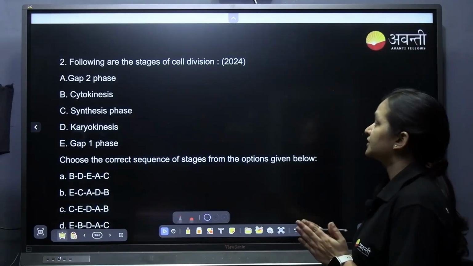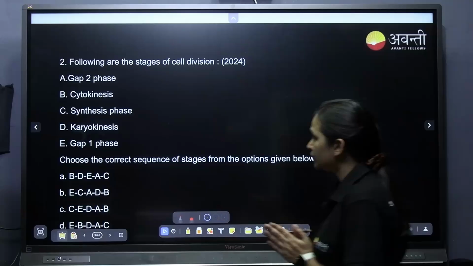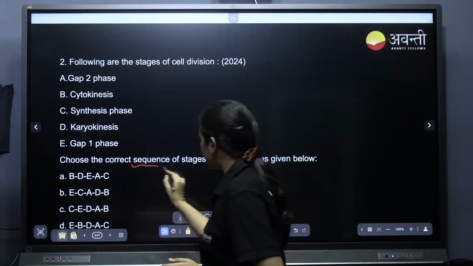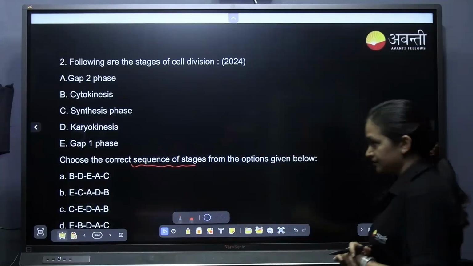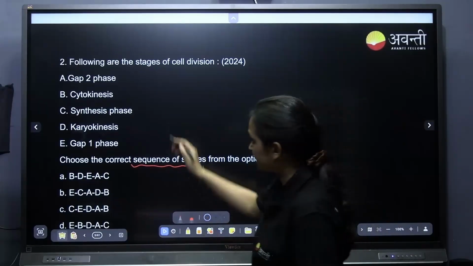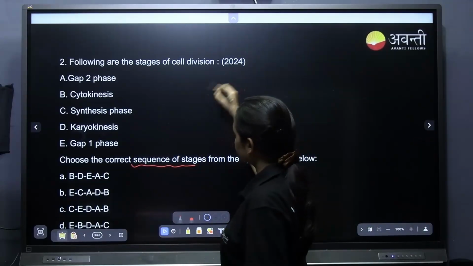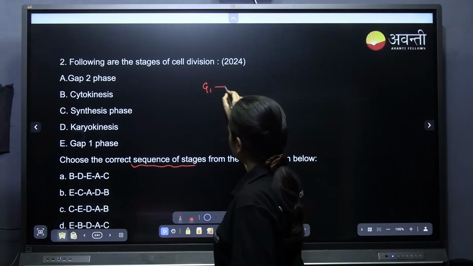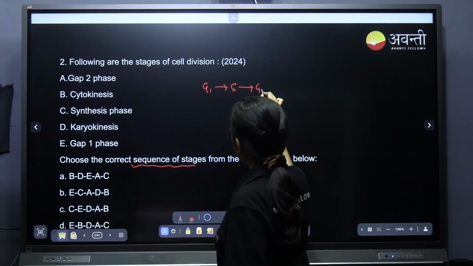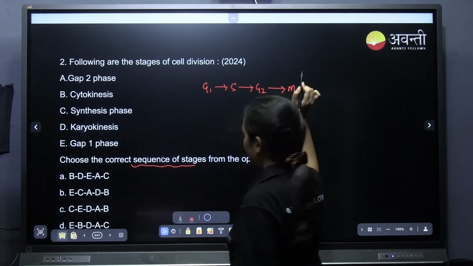Following are the stages of cell division, we need to make it into correct sequence. First is G1 phase, G2, then M phase.